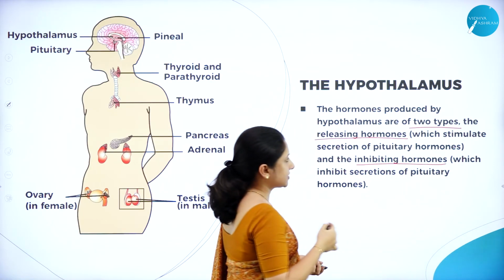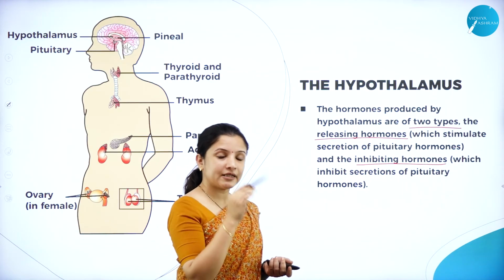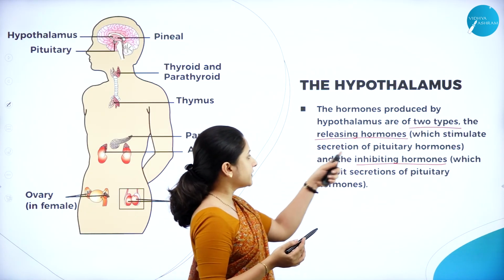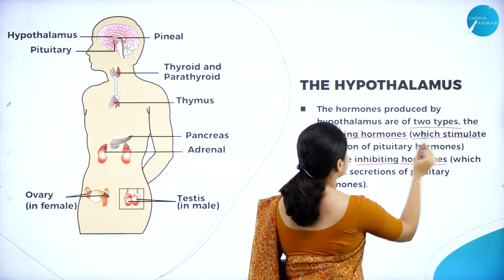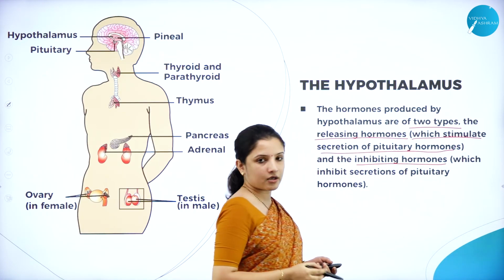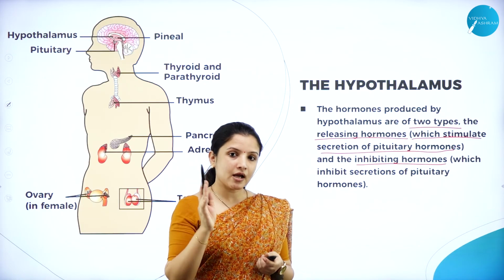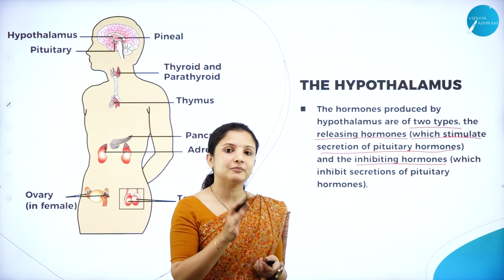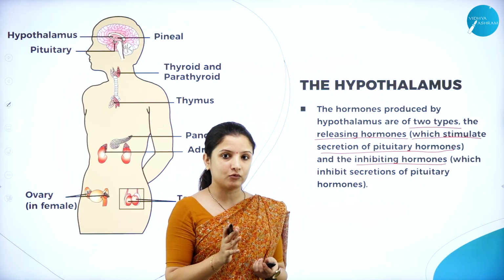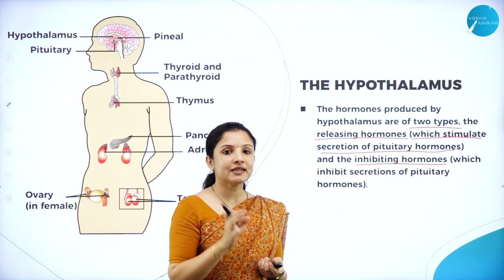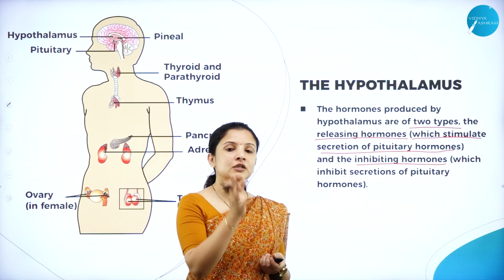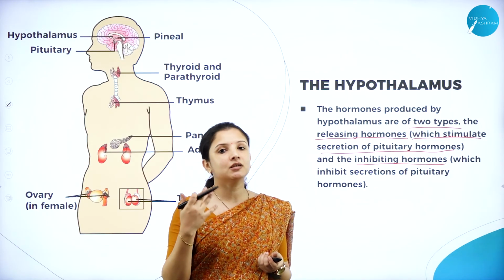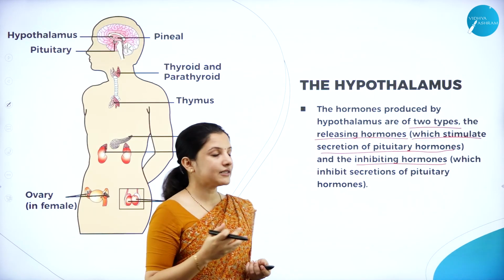The word itself says it: releasing hormone means the release of this particular hormone activates another hormone, which stimulates the secretion of pituitary hormones, because the pituitary gland secretes hormones only if the hypothalamus region secretes its hormones. Therefore, they are called the releasing hormones. So, what are releasing hormones? The hormones released by the hypothalamus which activate the pituitary hormones are called the releasing hormones.